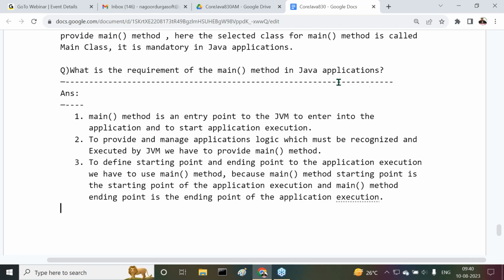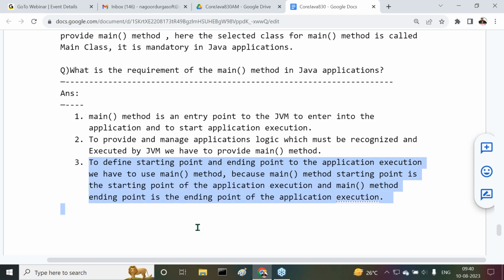What is the requirement of main method in Java applications? Main method is an entry point for the JVM to enter into the application and to start application execution. To provide and manage application logic which must be recognized and executed by JVM, we have to provide the main method. To define starting point and ending point of the application execution, we have to use the main method. Why? Because main method starting point is the starting point of the application execution, and main method ending point is the ending point of the application execution.